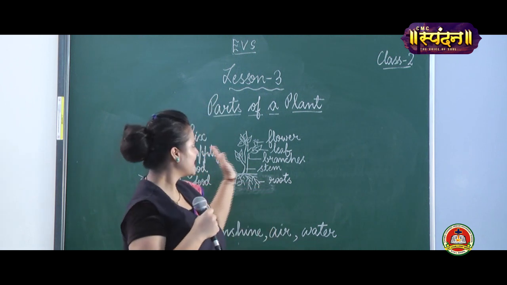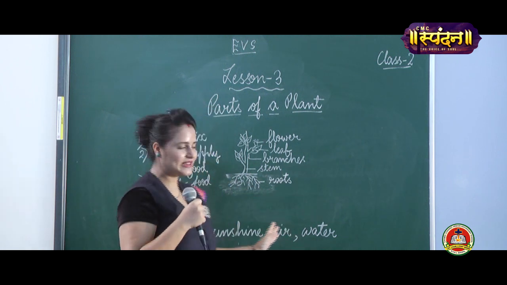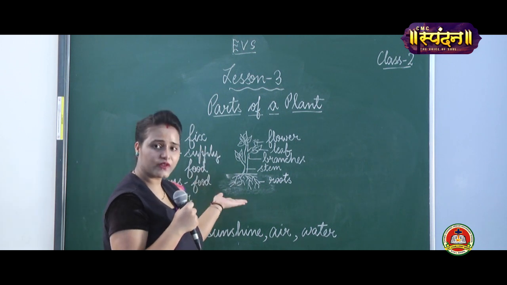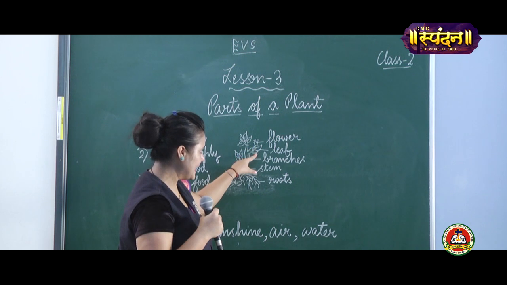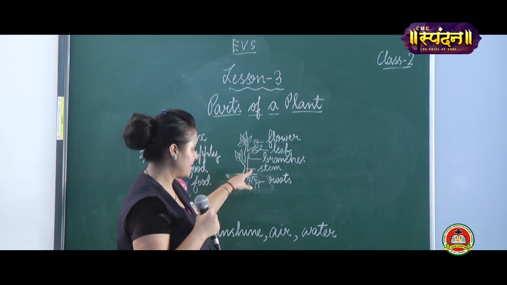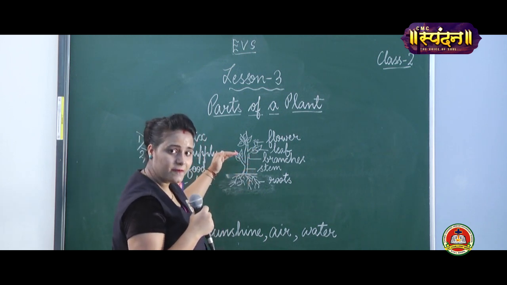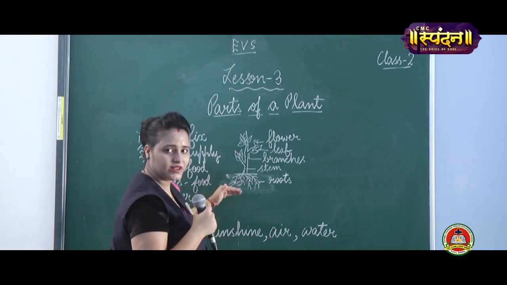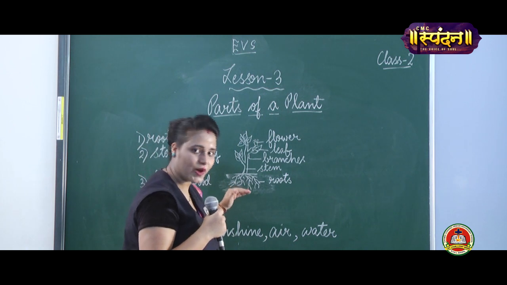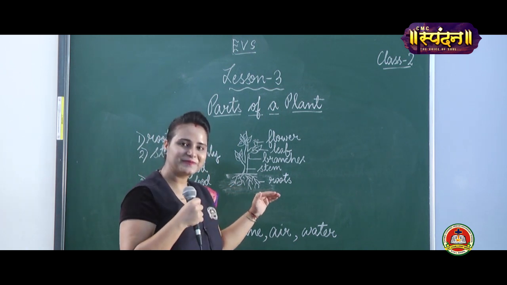And I guess you all are able to understand the parts of a plant. What are the parts? Flower, leaf, branches, stem. All these are above the ground. And we have roots below the ground in the soil. Okay? Thank you.